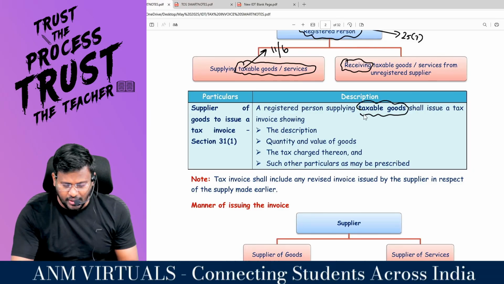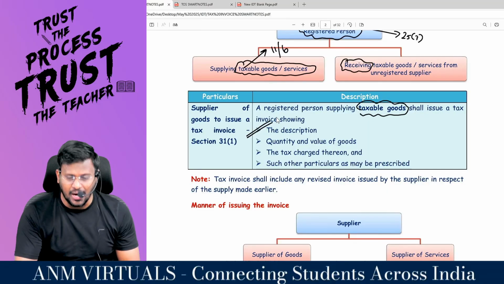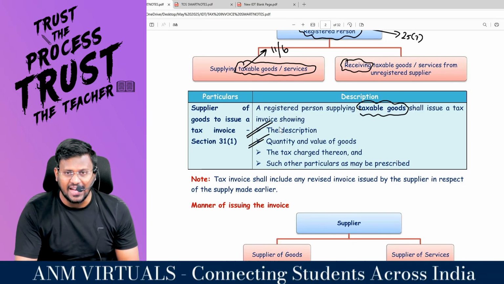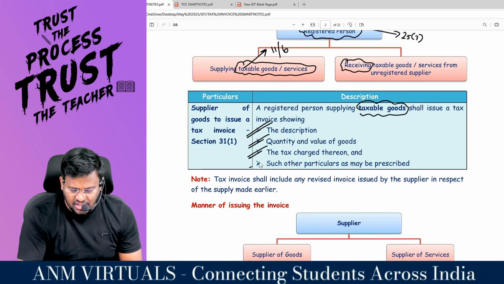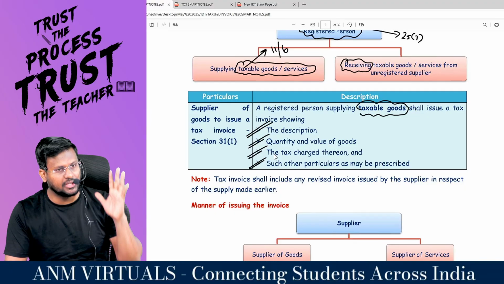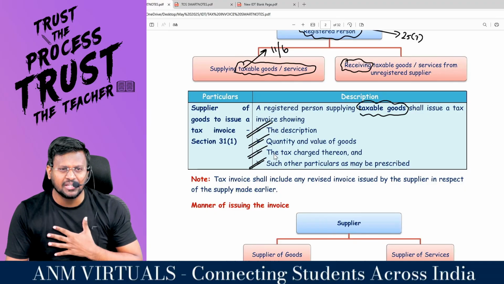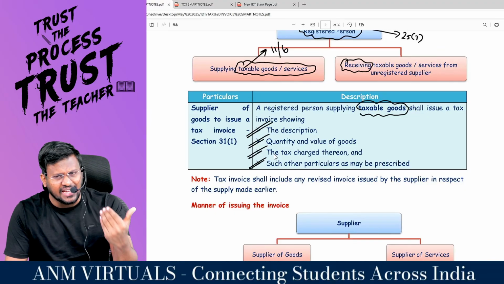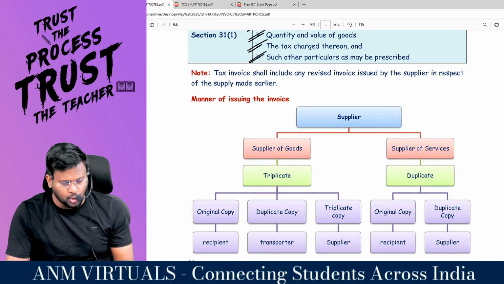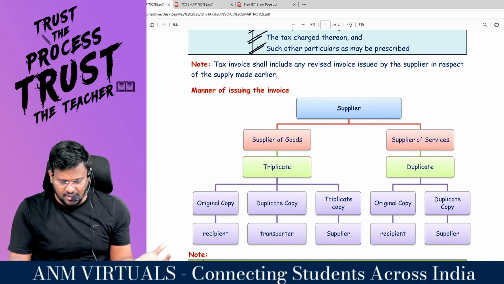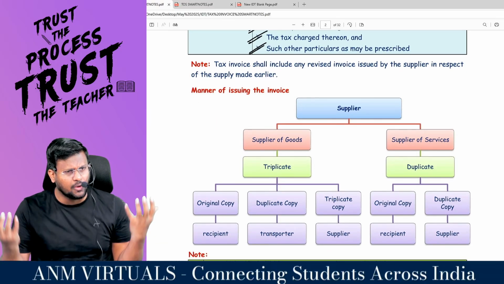In that tax invoice, description should be there, quantity and value of goods should be there, tax charged thereon should be there, such other particulars as may be prescribed should be there. Okay, sir, I am a registered person. I am supplying taxable supply of goods or services or both. How should I issue the tax invoice? What is the manner of issue of tax invoice, sir?